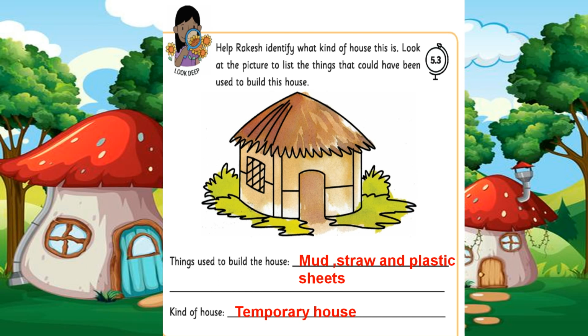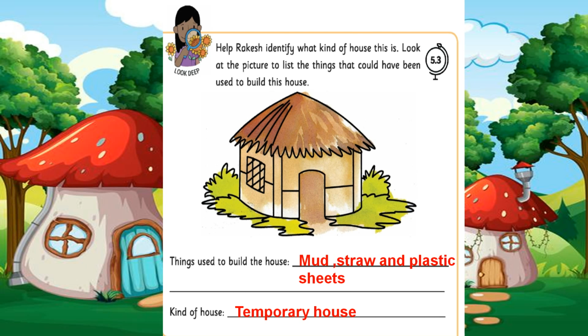So they will not live for too long. The cost of building a temporary house is lesser than building a permanent house. So they are using mud, straw and plastic sheets. They are used to build the temporary houses.